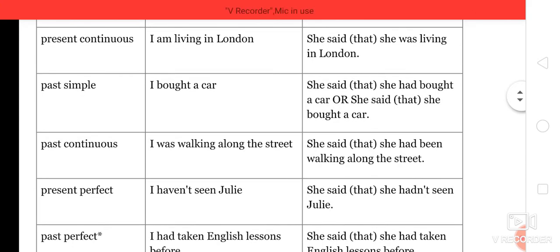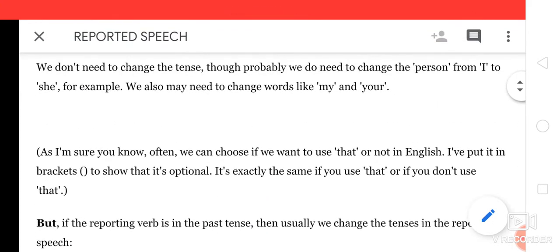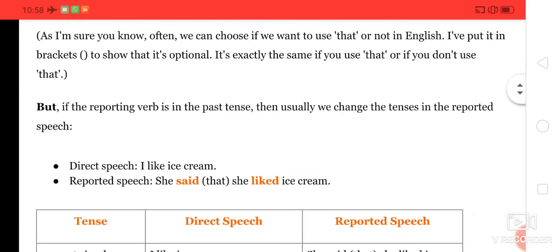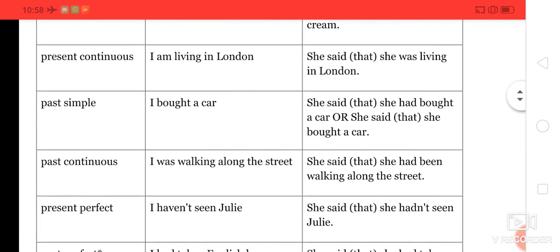So past simple. See here one more thing. Often we choose if we want to use that or not in English. We have put those into brackets to show that it's optional. It's exactly the same if you use that or if you don't use that. You can use it and you can skip it also.